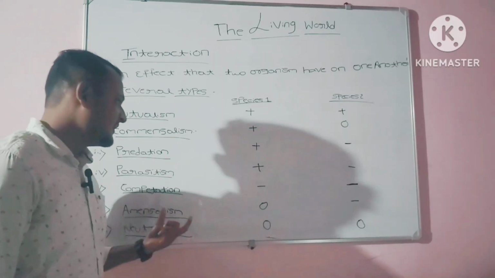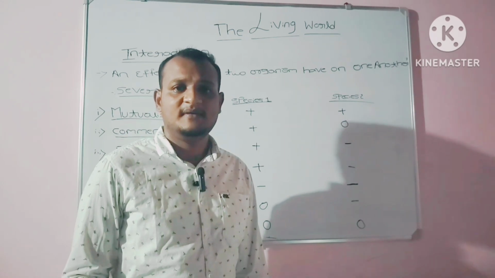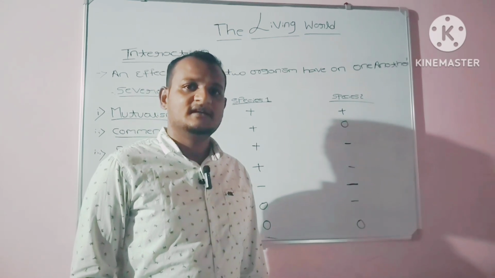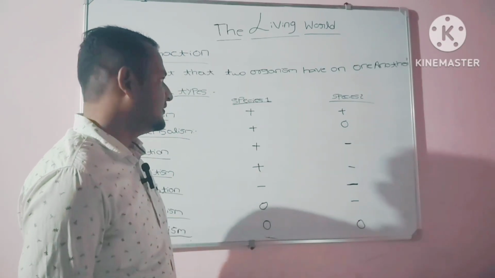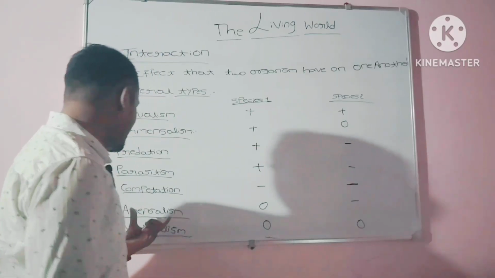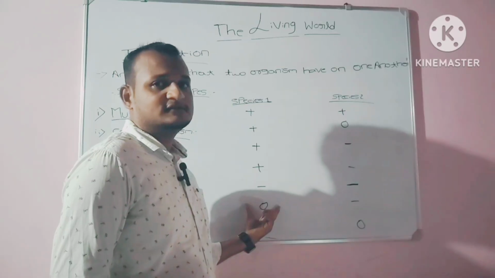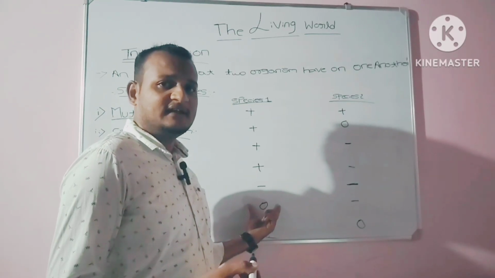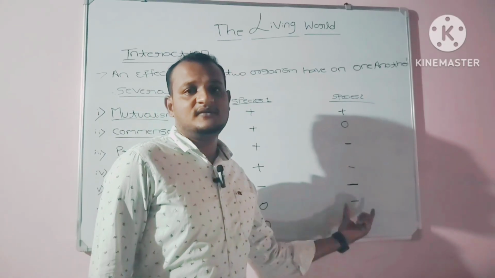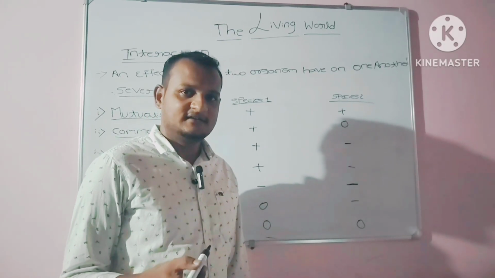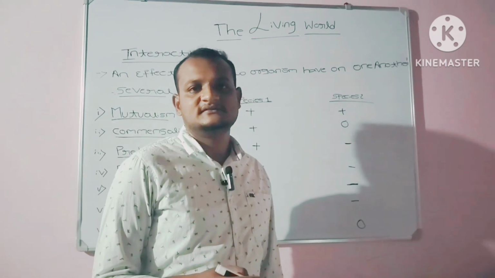In competition, both the species get depleted. I mean both species get lost, even extinct, or become less in number. Amensalism: in amensalism, species 1 is neutral. It doesn't get benefit, and on the other side, it doesn't get loss. But species 2 gets lost, I mean, gets extinct.